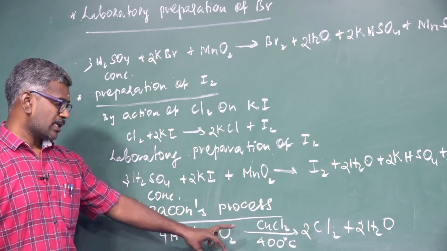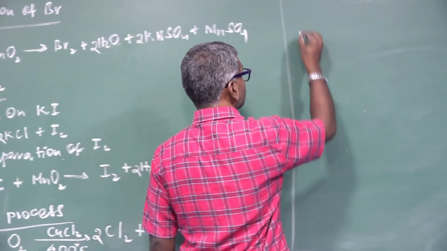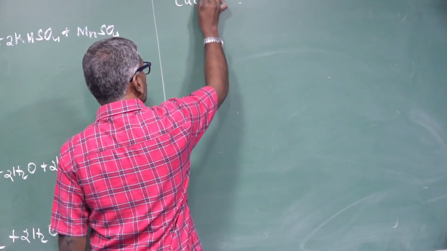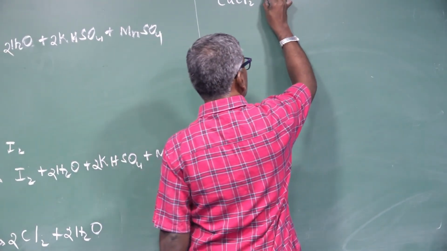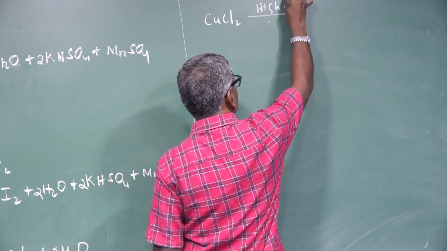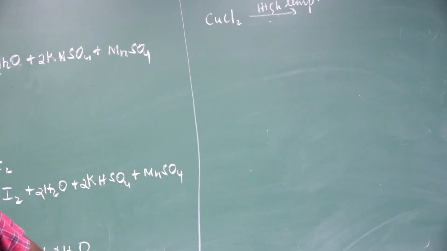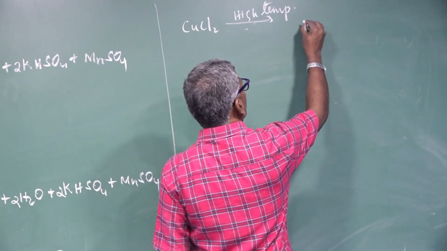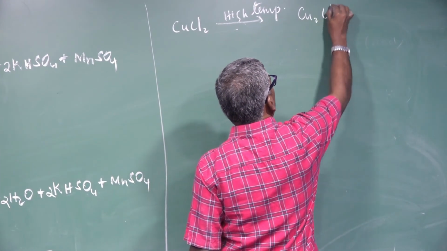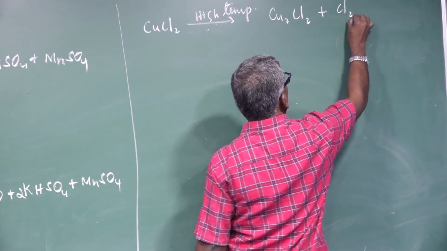How does this reaction work? First, cupric chloride acts as a catalyst. It is heated at a high temperature to form cuprous chloride and liberation of chlorine.